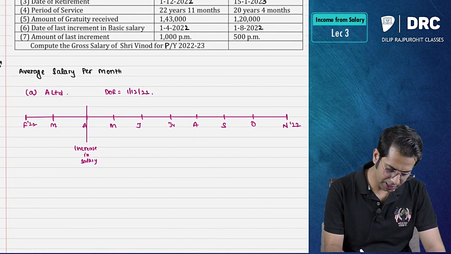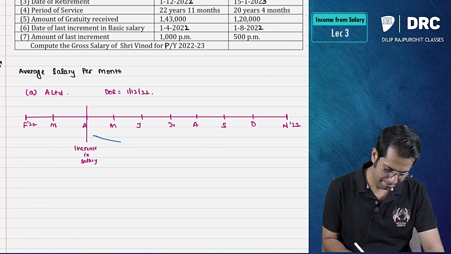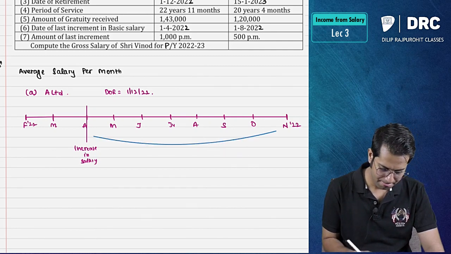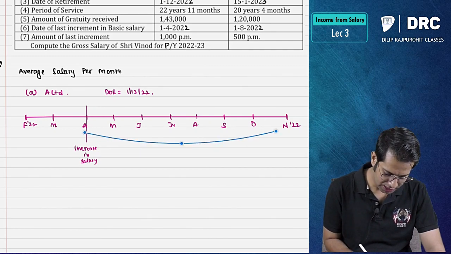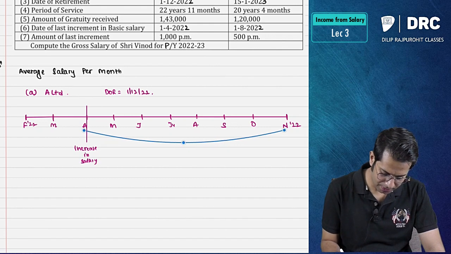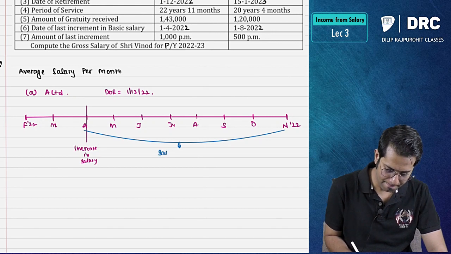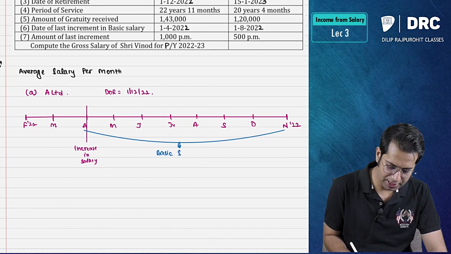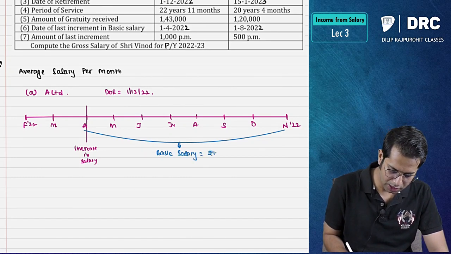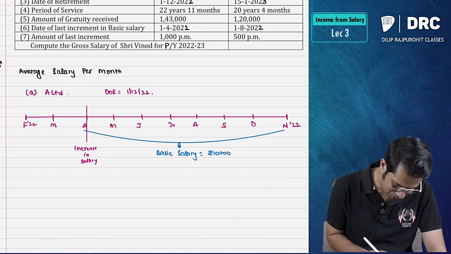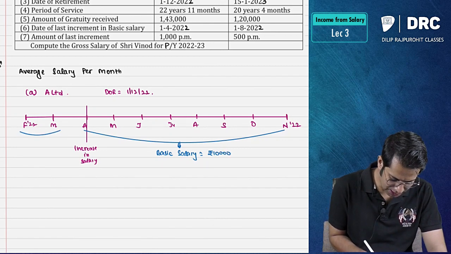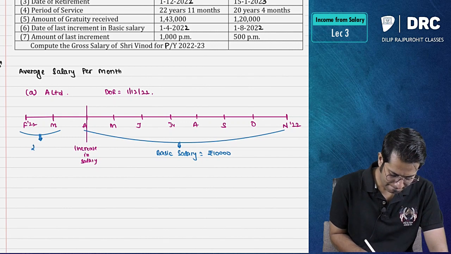So for this period, including the month of April till the month of March, basic salary is equal to rupees 10,000, and for these 2 months the salary is rupees 9,000.